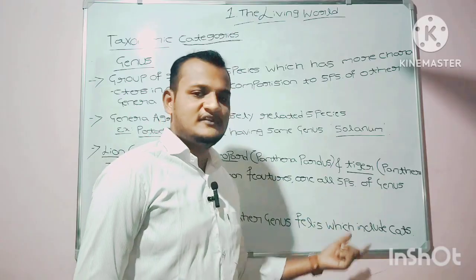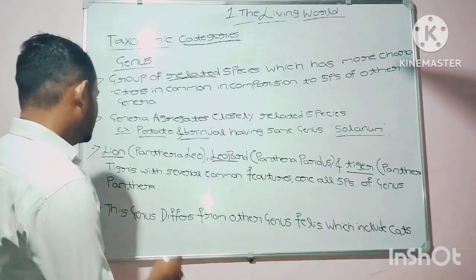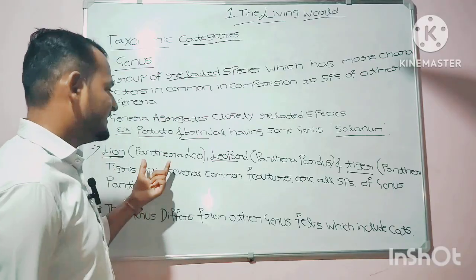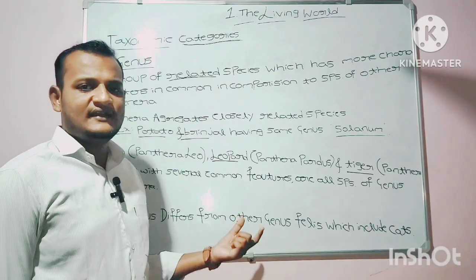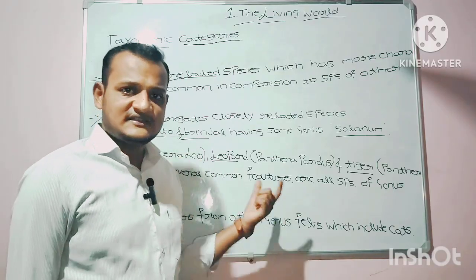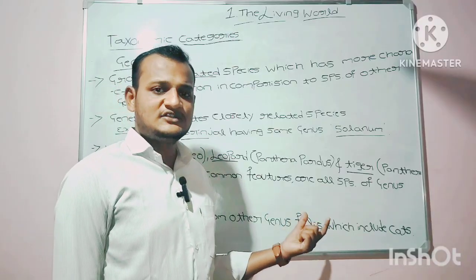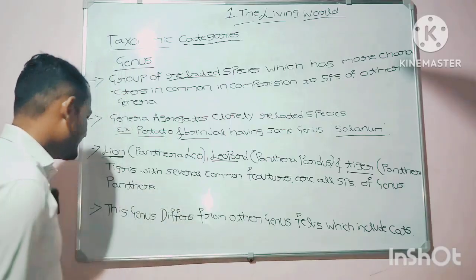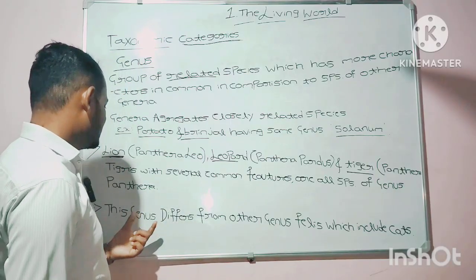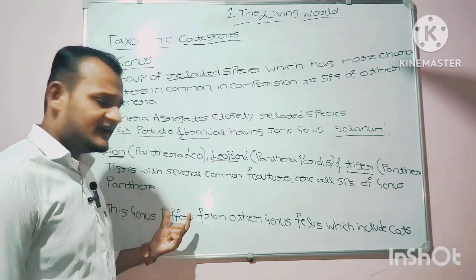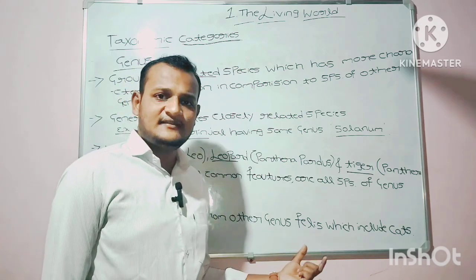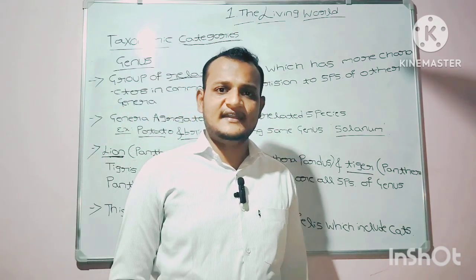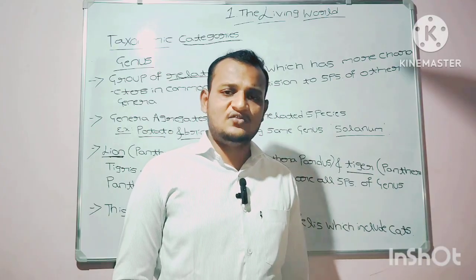They are all species of genus Panthera. These three organisms have the same genus, that is Panthera. They differ in species, but they all belong to the same genus, Panthera. This Panthera genus differs from the other genus Felis, which includes cats.